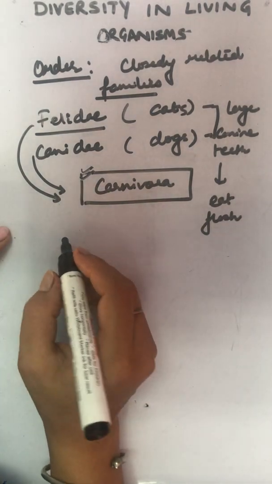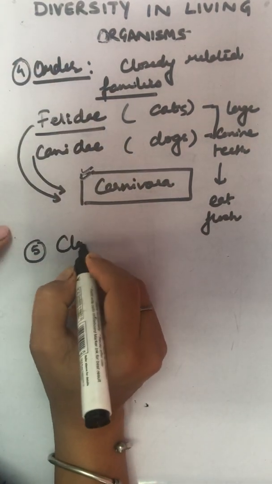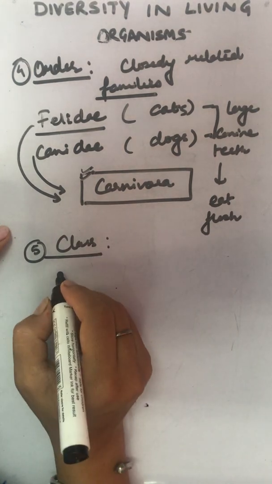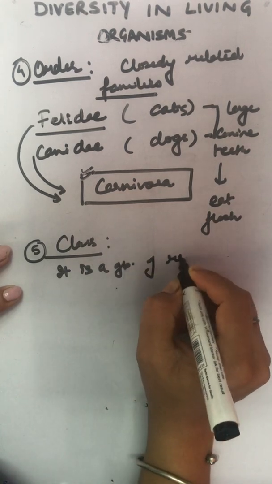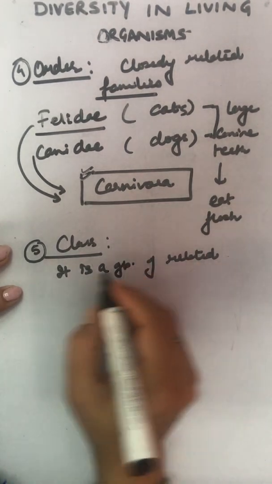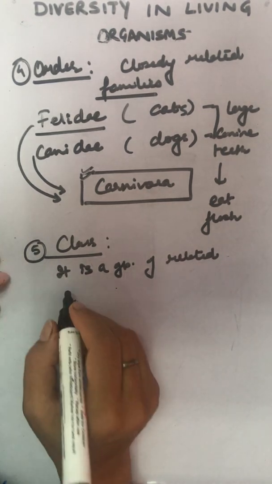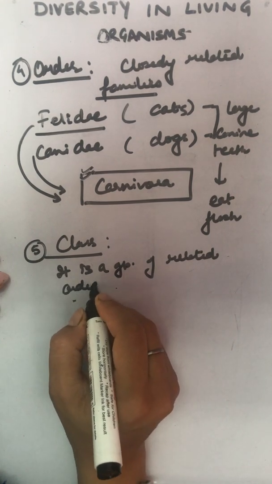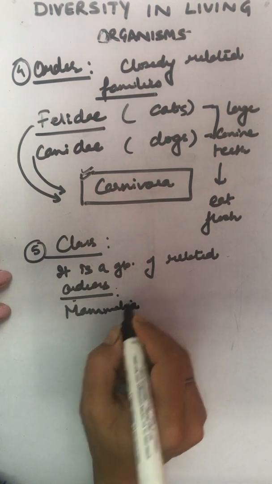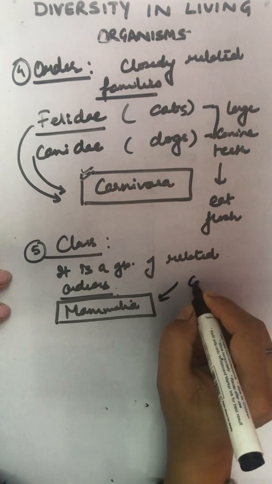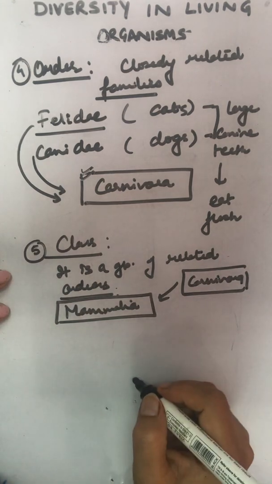The next one, class. This was the fourth one. Moving to the fifth one, class. Class is a group of related orders. Like if we say Mammalia, in Mammalia, Carnivora comes. Why? Because they are mammals.